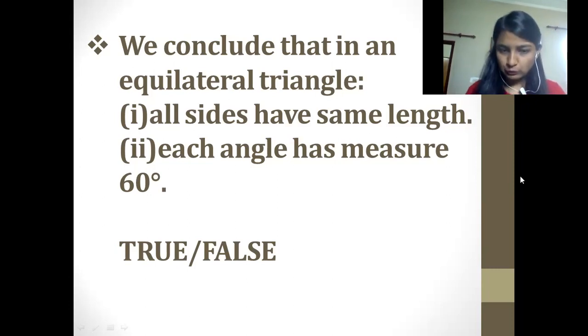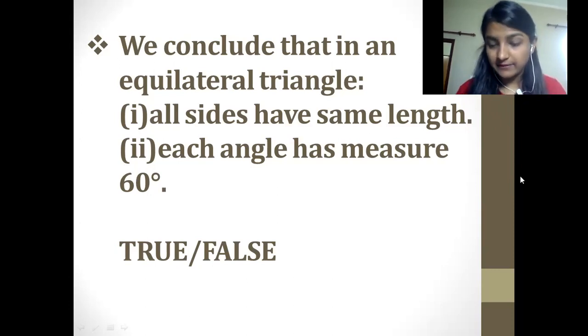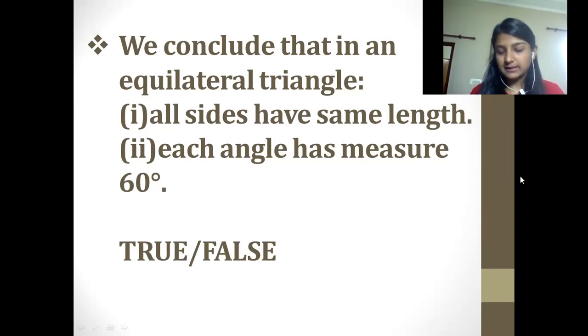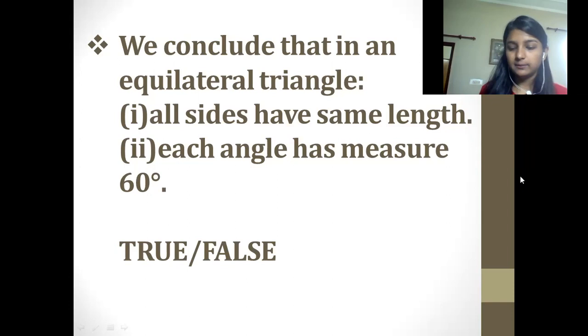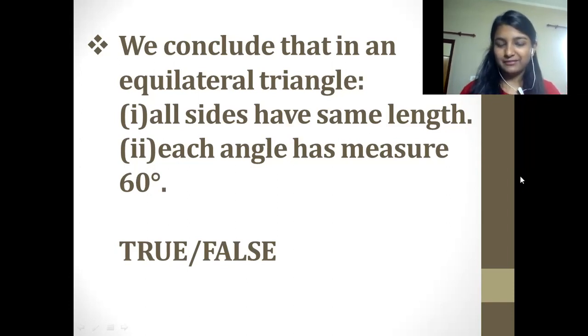The answer is true because all the sides are having same length. Also, the measurement is 60-degree because we know each angle is equal to each other, and we have also drawn it how 60 degrees is equally divided, because we know the sum of the interior angles is 180-degree. So if we are splitting 180-degree into three equal values, that would be 60-degree. So we can say that it is holding measurement of 60-degree. Okay. Now I hope you have understood the reason why it is 60-degree.